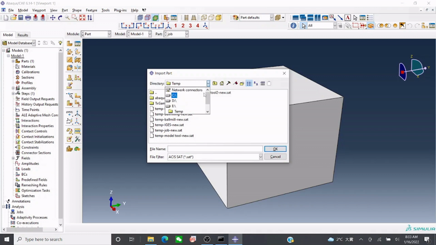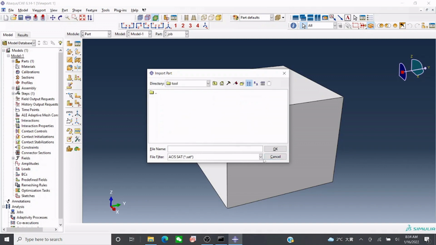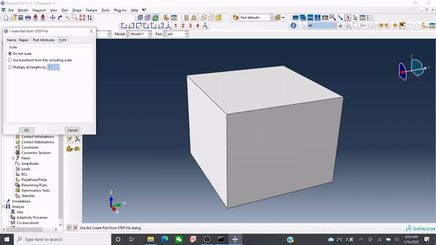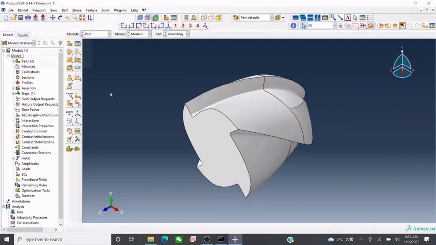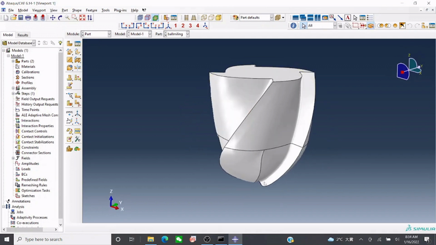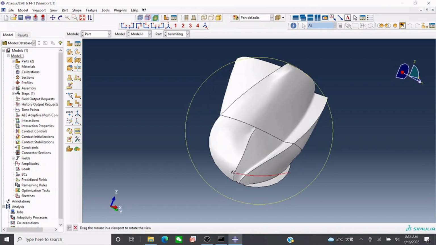So this is a ball end milling tool. It is mostly used in precision manufacturing, like aerospace components, biomedical implants, and some instruments.